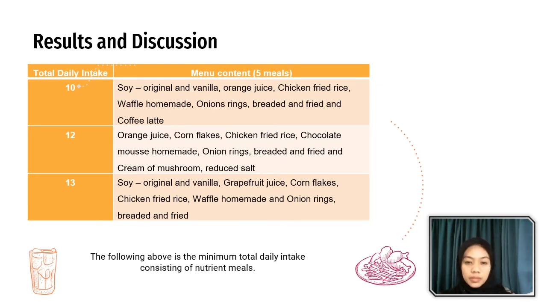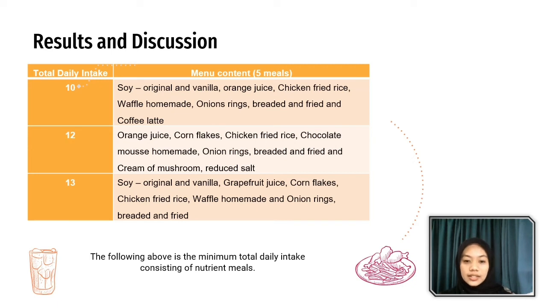From the table above, it shows the 3 top menus by students that have minimized the total daily intake. The first minimum is 10, which contains soy original and vanilla, orange juice, chicken fried rice, wafer homemade, onion rings, bread and fried, and coffee latte. Then the second menu is orange juice, cornflake, chicken fried rice, chocolate mousse homemade, onion rings, bread and fried, and cream of mushroom reduced salt.